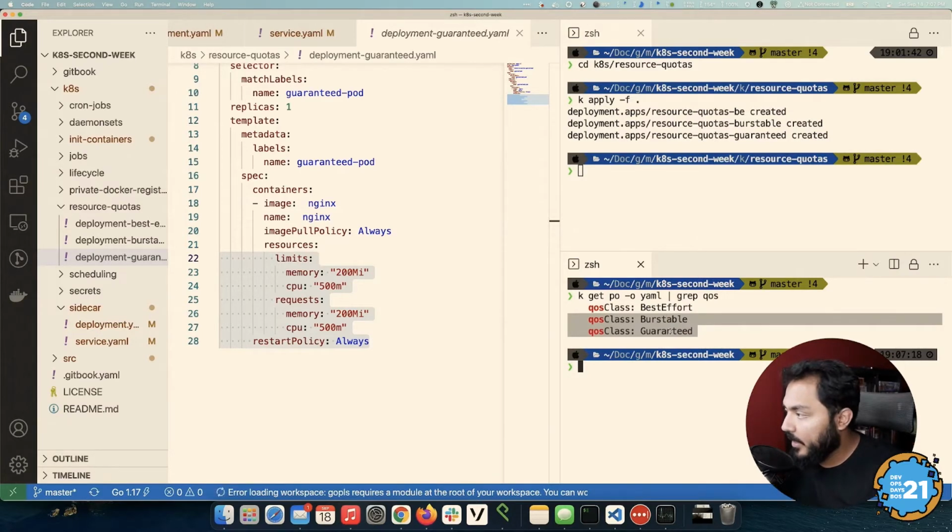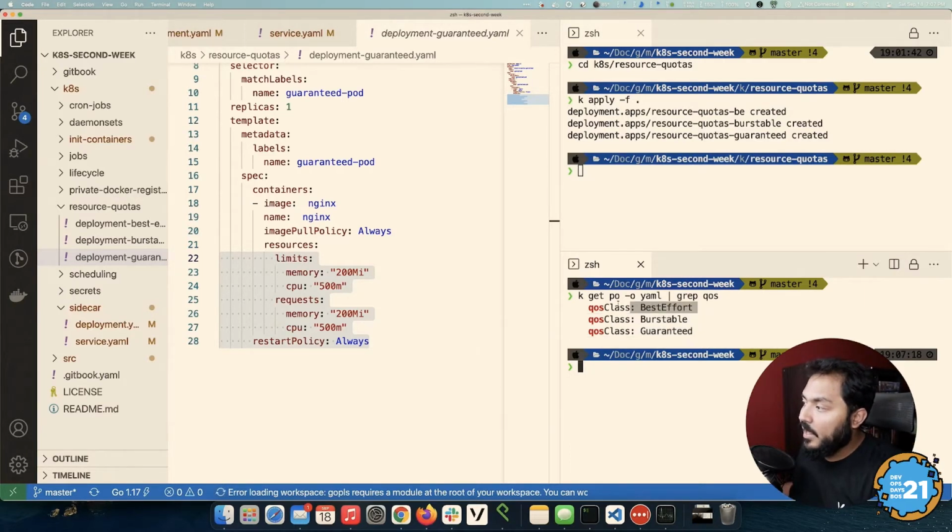Like from the YAML that we had. So if this was a Kubernetes cluster with a lot of applications, and I deployed some more important application with a higher priority class, this best effort pod might get kicked out because it is the least important in terms of all the other applications that I have.